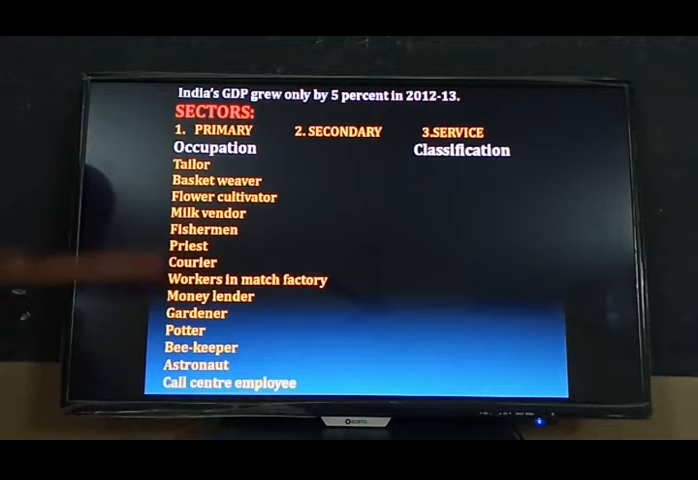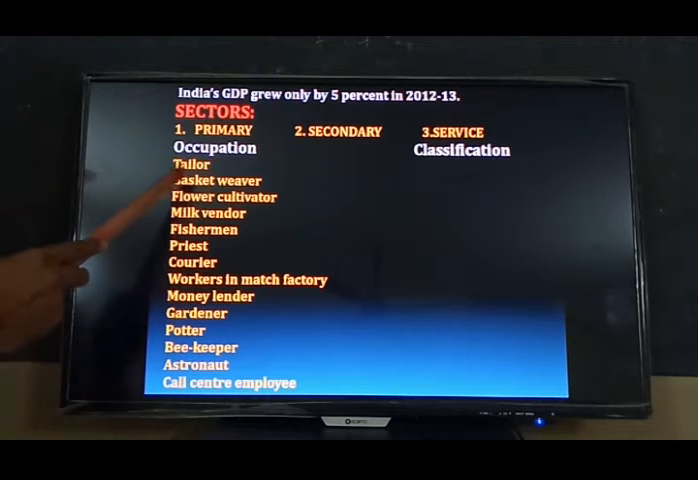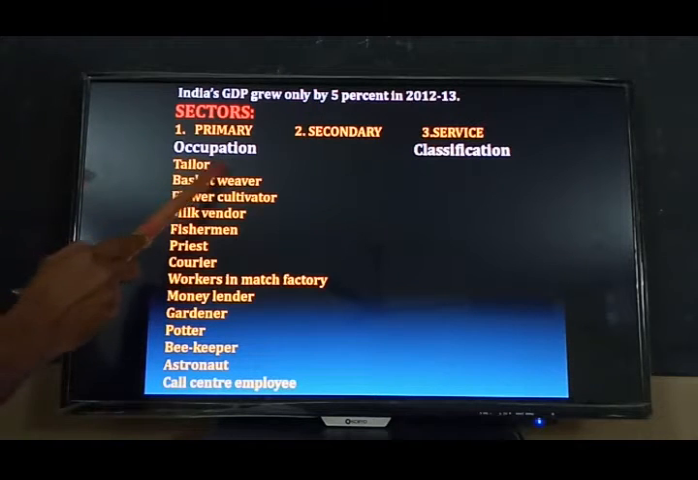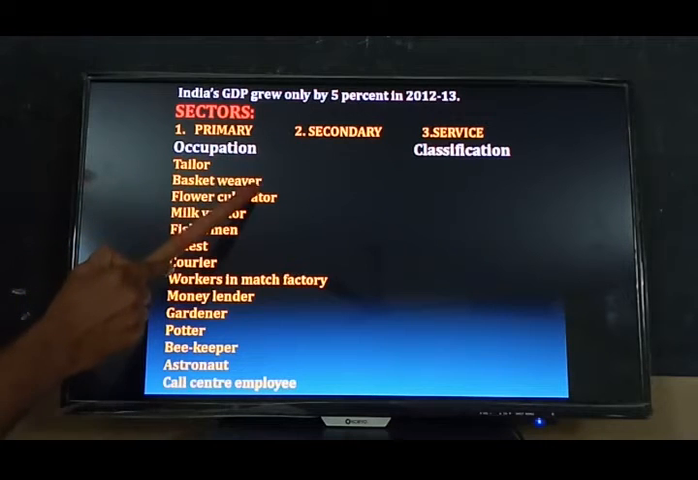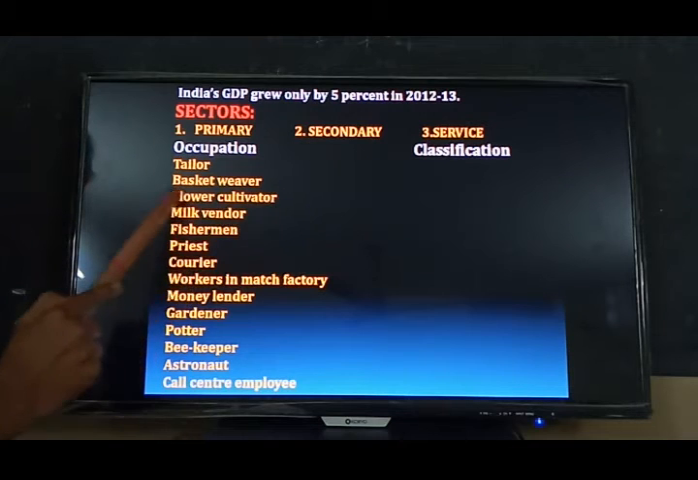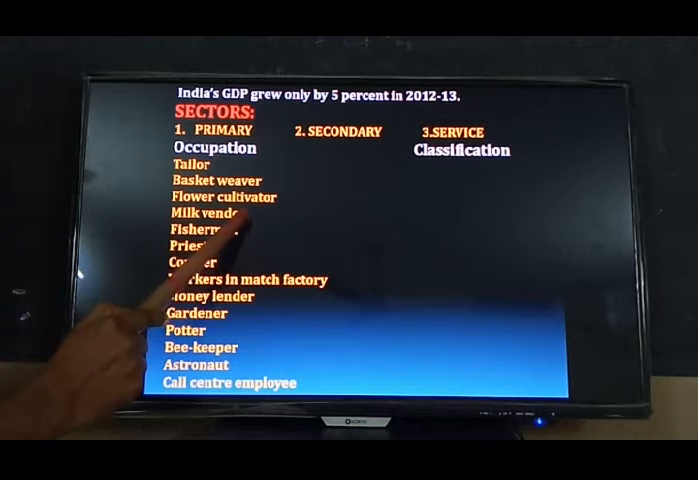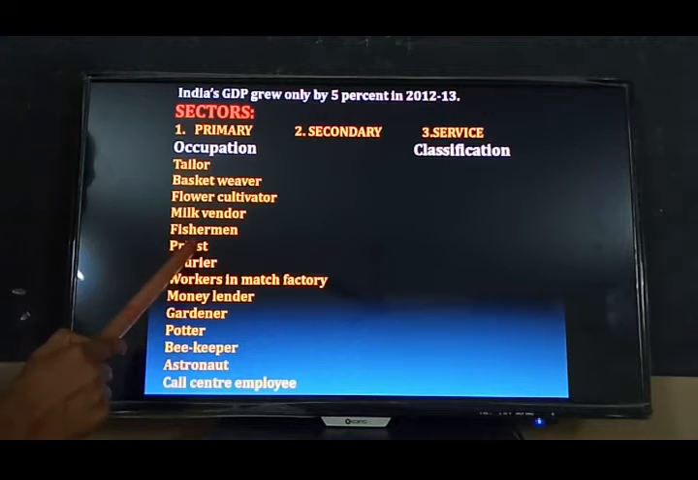Now listen, here some persons are there, in which sector will they come? For example, tailor. Tailor comes under the secondary sector because he is producing clothes, shirts, pants, trousers, etc. Basket weaver. This occupation also comes under the secondary sector. Flower cultivator. This man comes under the primary sector. Milk vendor. This man also comes under the primary sector. Fisherman, primary sector.